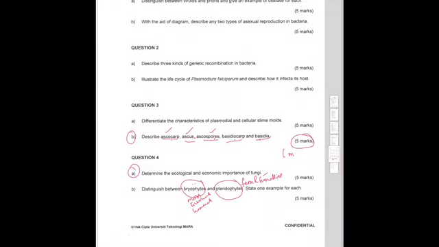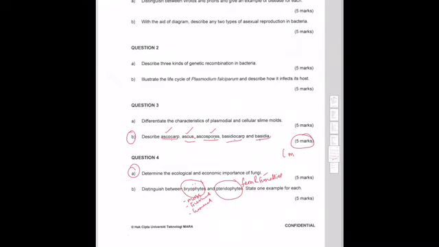Okay, question number 4, distinguish between bryophytes and pteridophytes. So bryophytes ni, they are mosses, liverworts and hornworts. Ada 3 phylum. They are non-vascular. Okay, yang paling asas sekali dalam kumpulan plantae. But pteridophytes pula, dia vascular, dia ada xylem and phloem, but they are seedless.